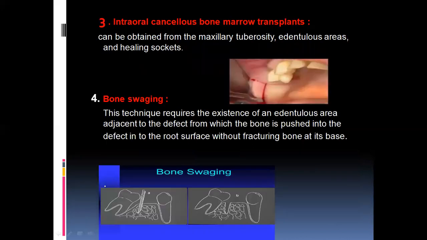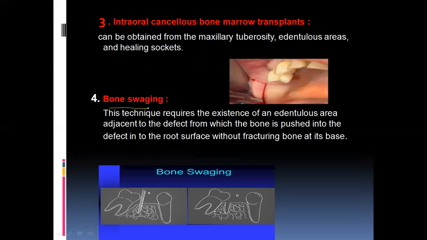And coming to the intraoral cancellous bone marrow transplants, the third type. Here bone grafts can be obtained from the maxillary tuberosity area, edentulous areas, and also healing sockets. And what is bone swaging?